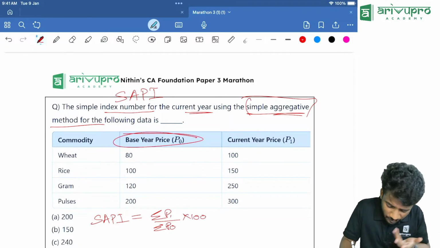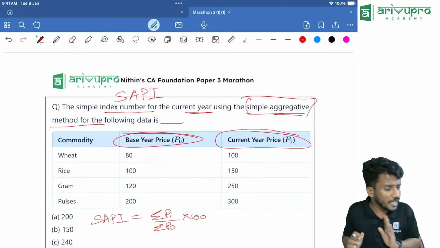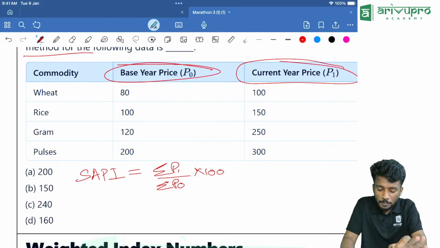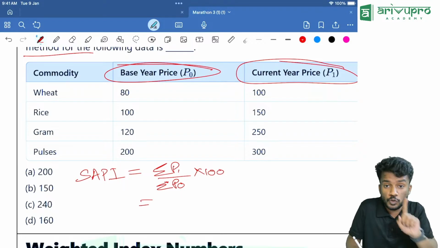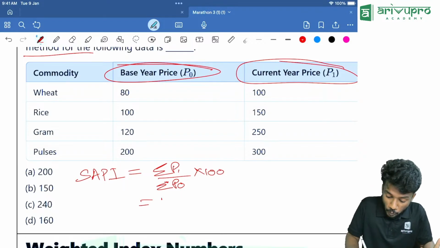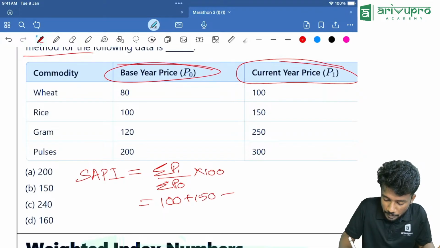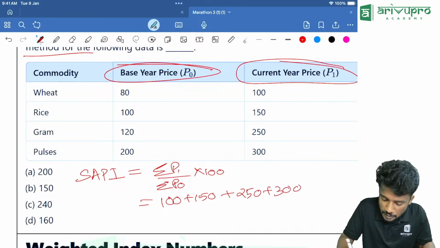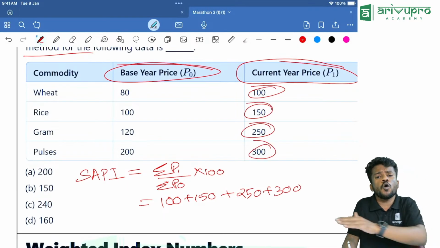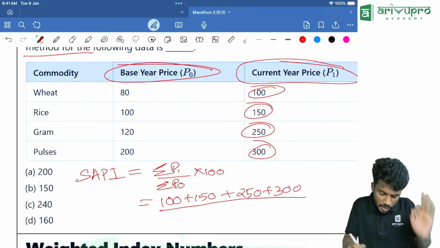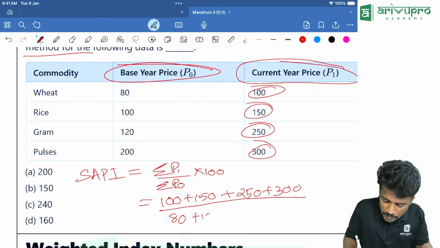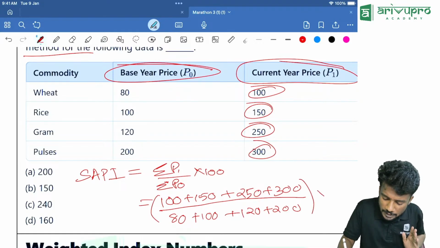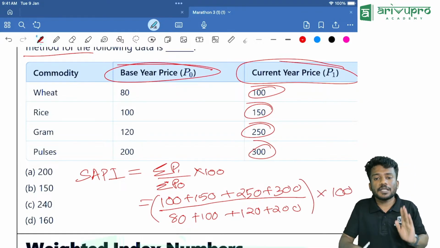Anyway, base year is given, everything is given directly, then current year is also given directly. Now what are we going to do? First we need to find the numerator. What is this numerator? Sigma P1. So 100 plus 150 plus 250 plus 300. That is the summation of everything, right? We are adding all these values in the numerator divided by, what is the denominator? 80 plus 100 plus 120 plus 200. The entire thing is multiplied with how much? 100. Then you will get the answer.